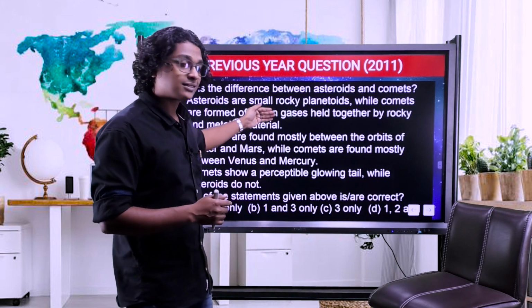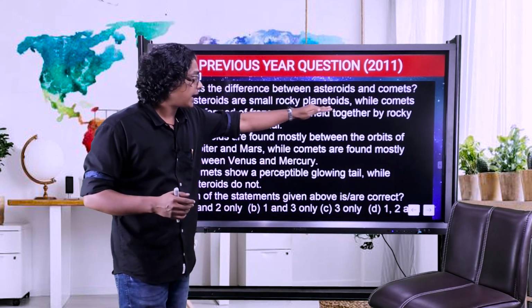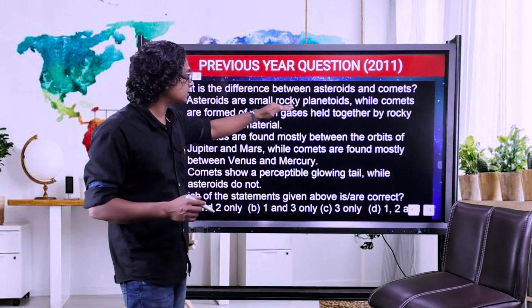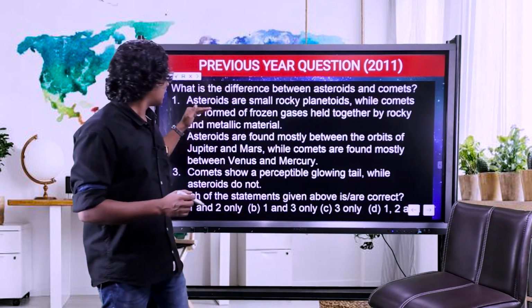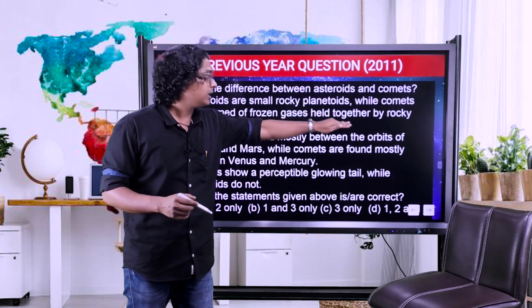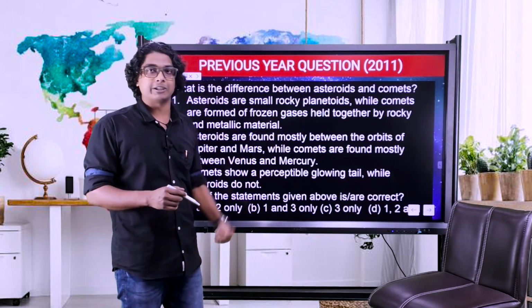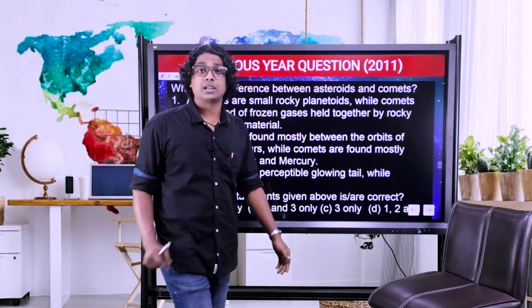So there are three statements, as I said, about the difference between the asteroid and comet. The first statement: asteroids are smaller rocky planetoids, while comets are formed of frozen gases held together by rocky and metallic material. Now, the first half of the statement is correct.